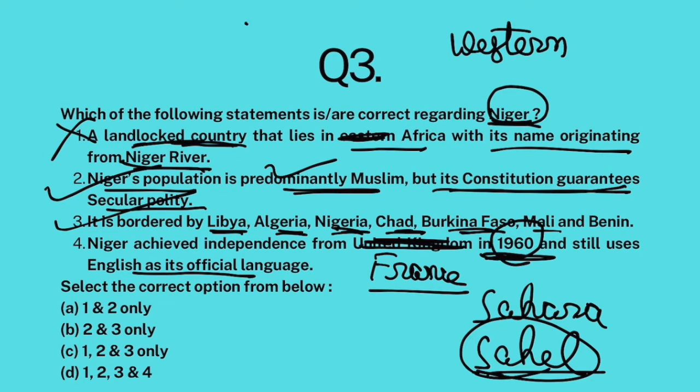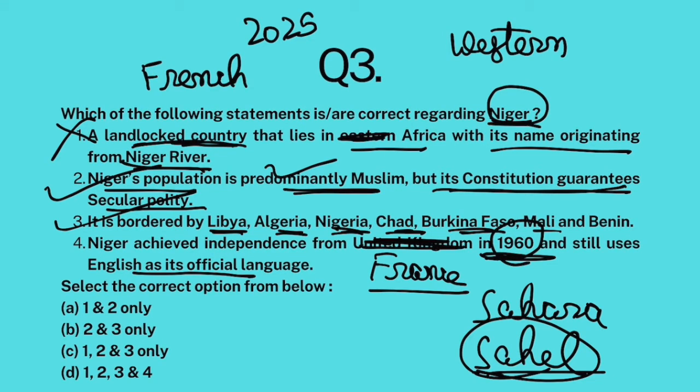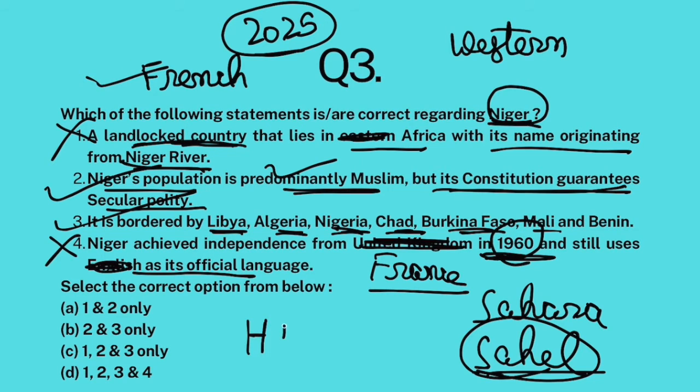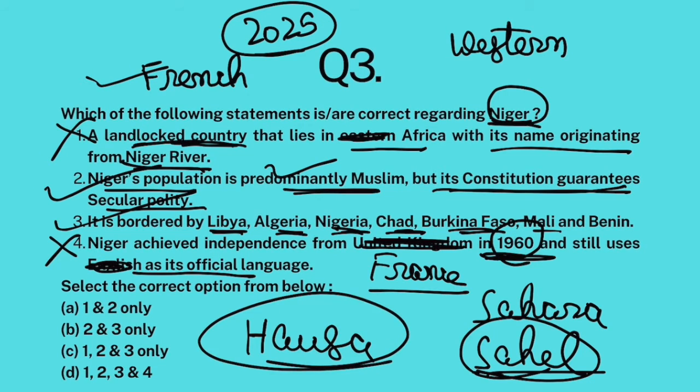And that is why till 2025, Niger's official language was French. Like in our country, the official language is English, right? Because we were an Anglophone country. We were colonized by UK. So the fourth statement is false. English is not the official language, French is, and it was so till 2025. In 2025, Niger decided to remove French as its official language and make its own original local language called Hausa its official language. Nonetheless, 1 and 4 statements are false, 2 and 3 are correct. The answer to this question is C.